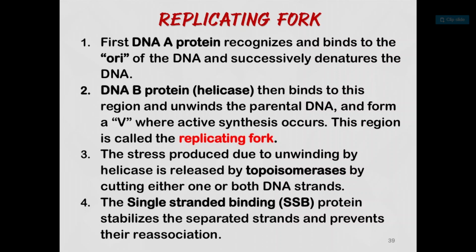First, a DNA A protein recognizes and binds to the origin of the DNA and successively denatures the DNA. DNA B protein, that is the helicase enzyme, then binds to this region and unwinds the parental DNA and forms a V where active synthesis occurs. This region is called the replicating fork. The stress produced due to unwinding by helicase is released by topoisomerases by cutting either one or both DNA strands. The single-stranded binding SSB protein stabilizes the separated strands and prevents their reassociation.